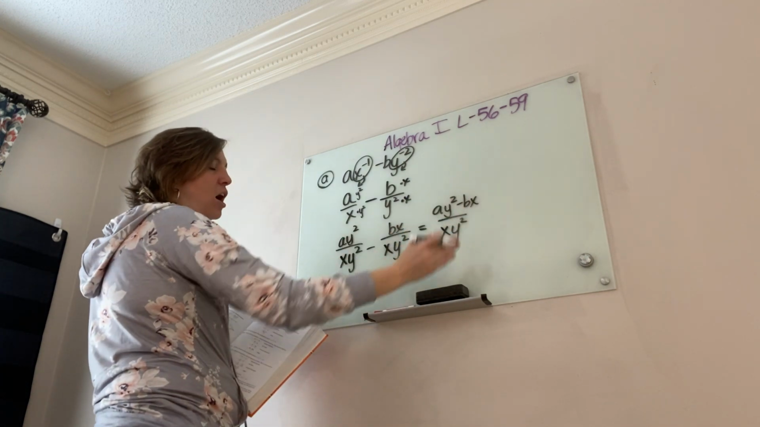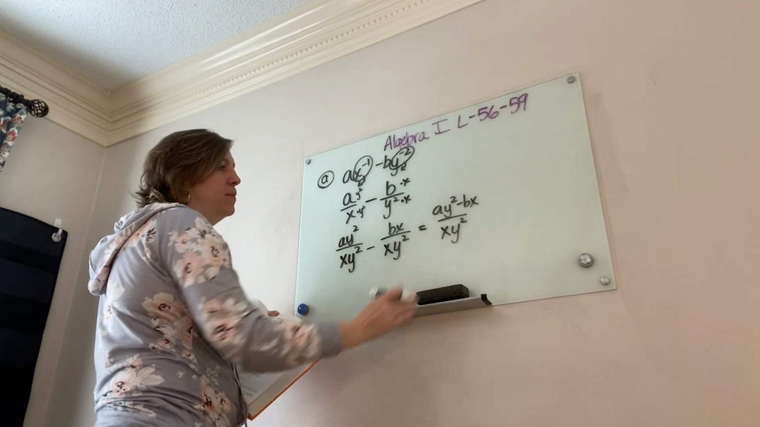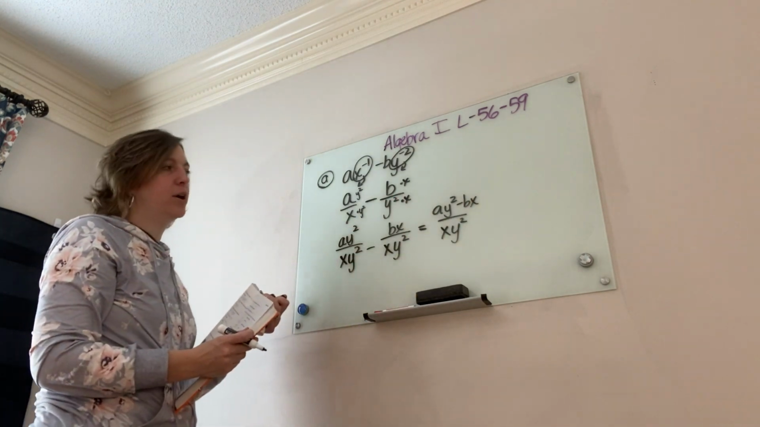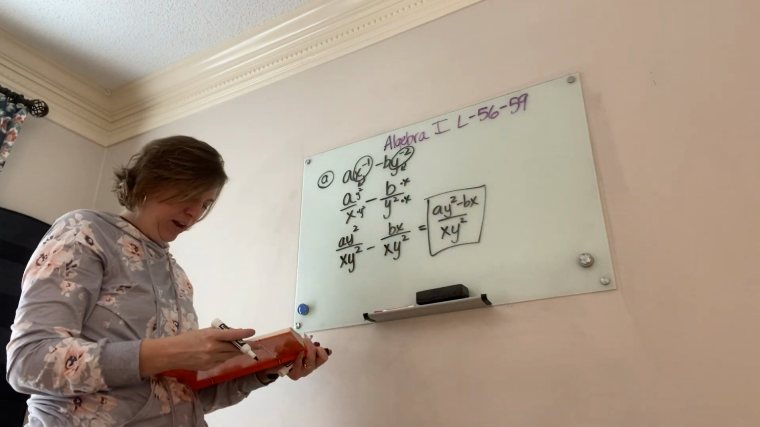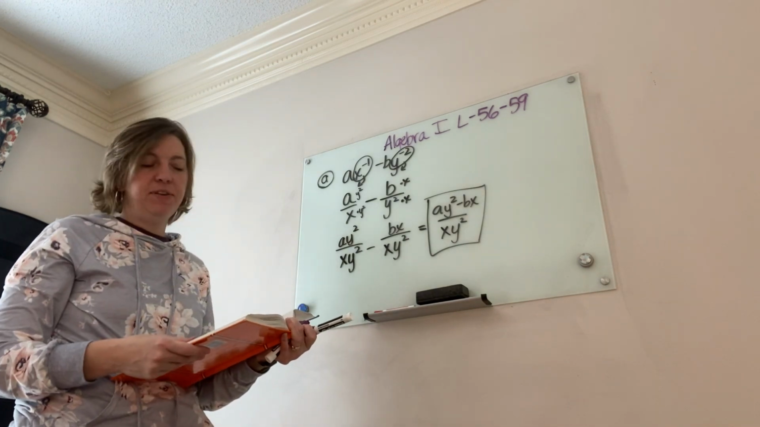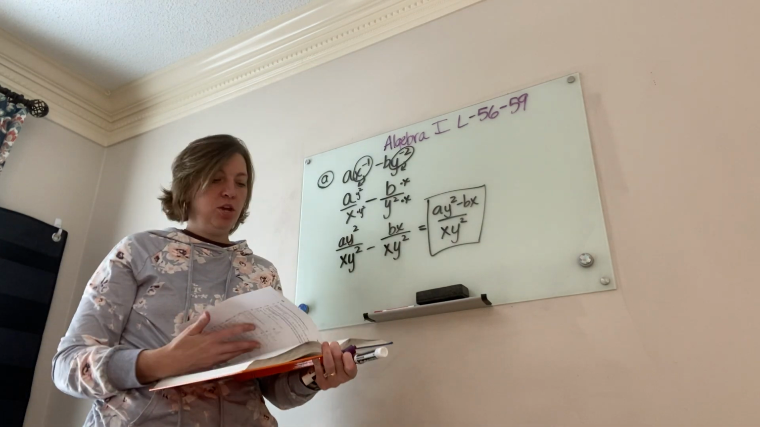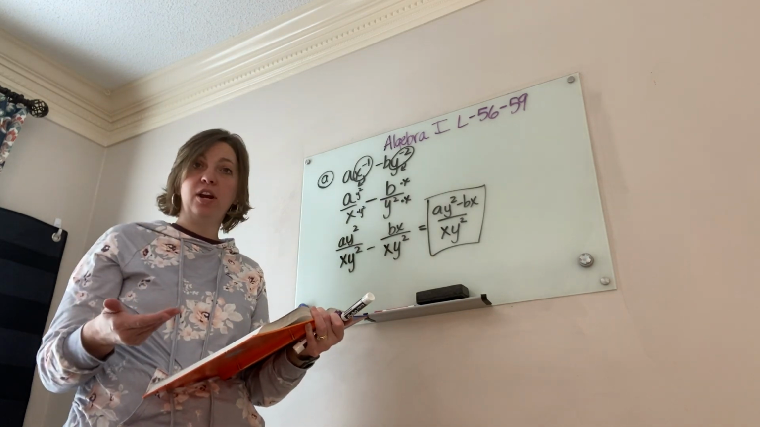And there's nothing in common that I can reduce. The top is a binomial, the bottom is a monomial, so I can't mark anything out. So this is my final answer, and I am finished. Okay? So that's the only one I'm going to do in lesson 57. So again, you've done that math before, you've just not started it that way.